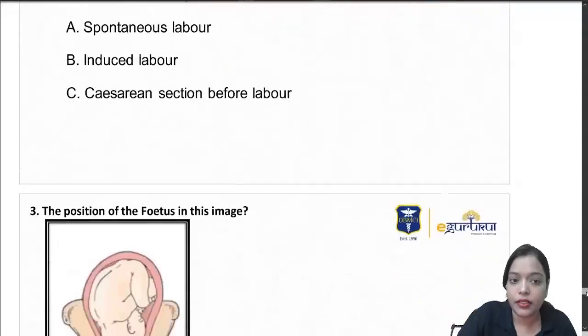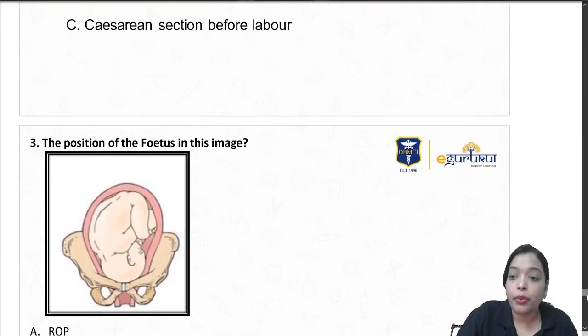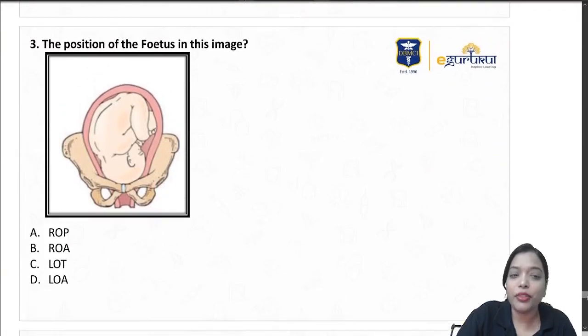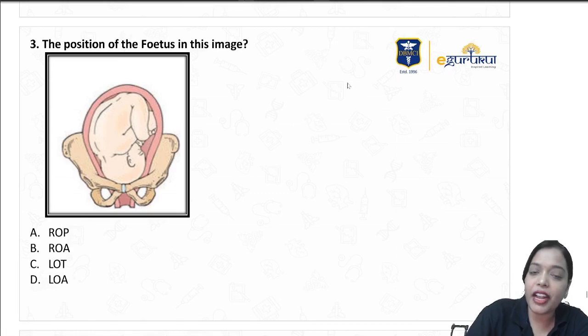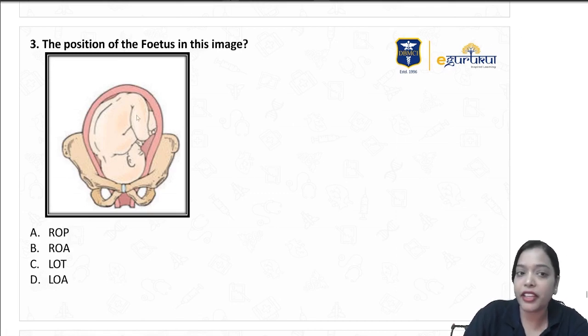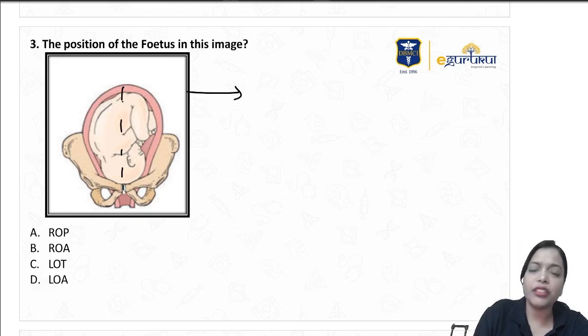Position. Position is always one of my favorite, and I'm happy it has come. So again, a basic thing, and we should never afford to lose a mark here. Many students always have confusion in the position. So whenever you have to answer about the position, first tell yourself what lie is this. Start from basic, not a problem.